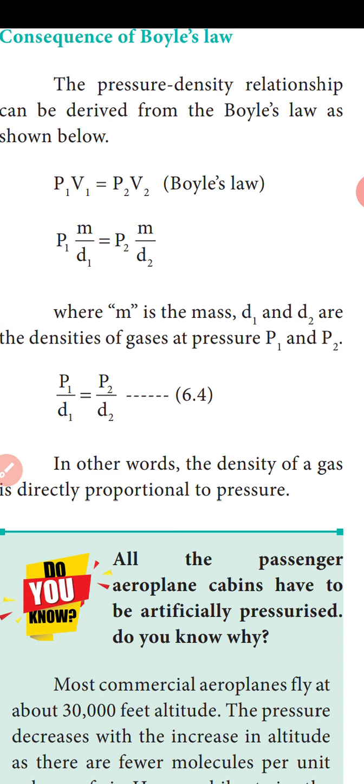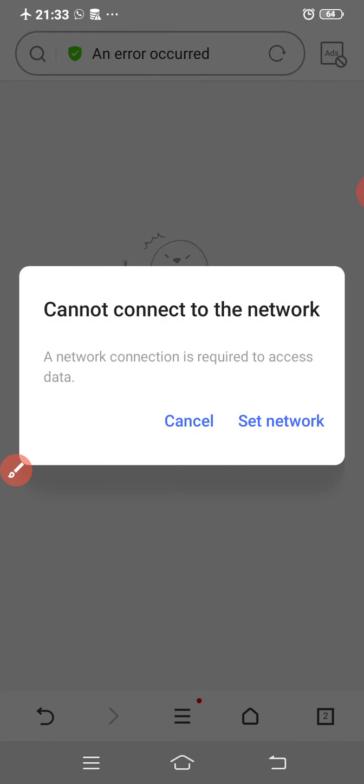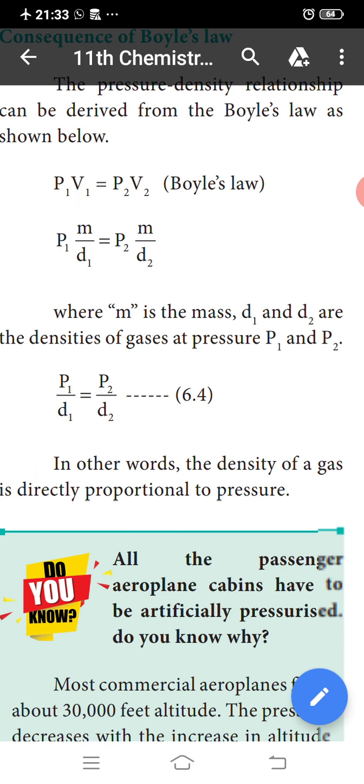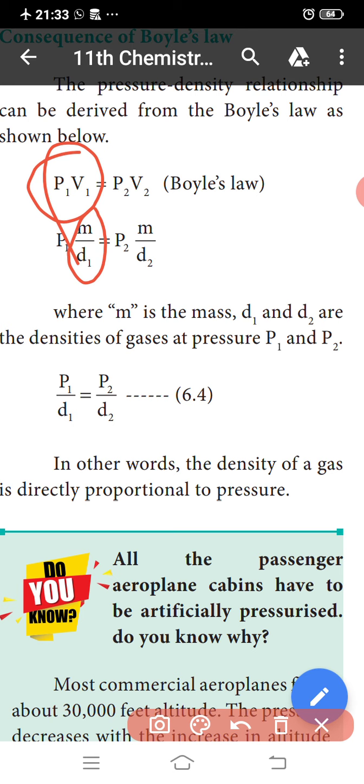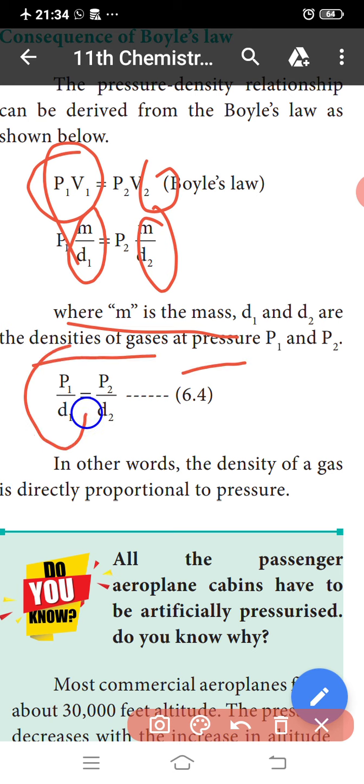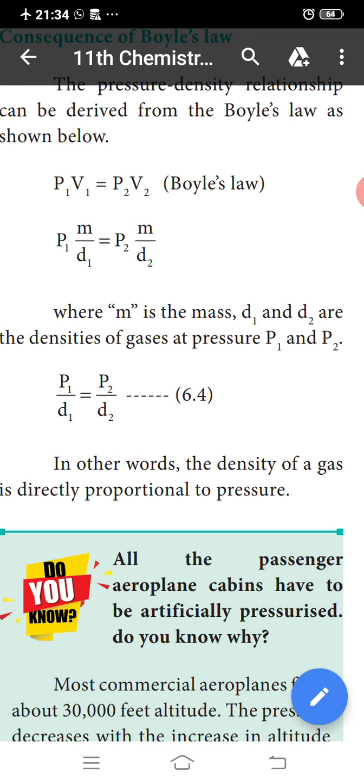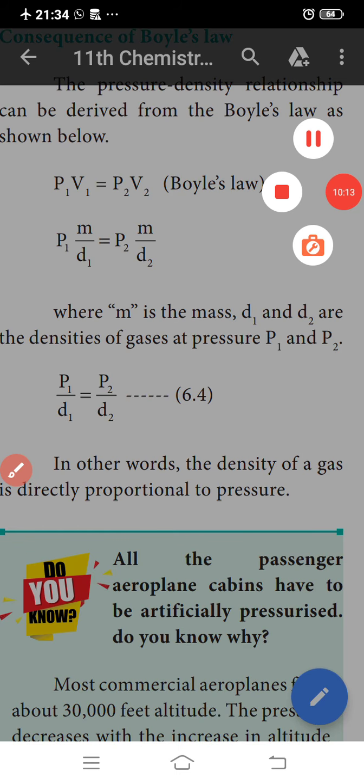Substituting the V values, V1 is M divided by d1 and V2 is M divided by d2, where M is the mass and d1, d2 are the densities. So P1 divided by d1 equals P2 divided by d2. In other words, the density of a gas is directly proportional to pressure. This is Boyle's law. Okay, thank you.